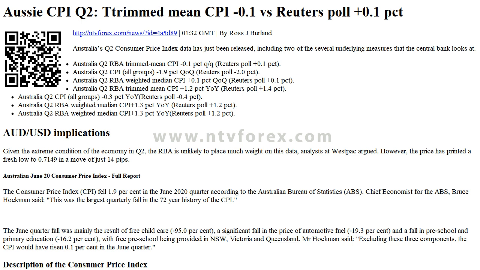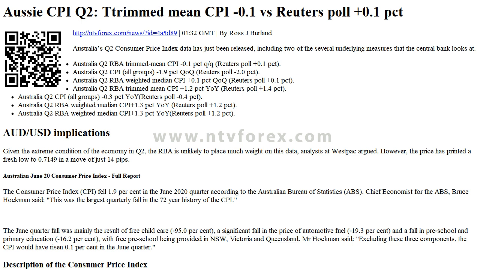Aussie CPI Q2 trimmed mean CPI 0.1 vs Reuters poll 0.1 PCT. ntvforex.com News ID 4A5D89, 0132 GMT, by Ross J. Burland. Australia's Q2 Consumer Price Index data has just been released, including two of the several underlying measures that the central bank looks at. Australia Q2 RBA trimmed mean CPI 0.1 PCT QoQ, Reuters poll 0.1 PCT.